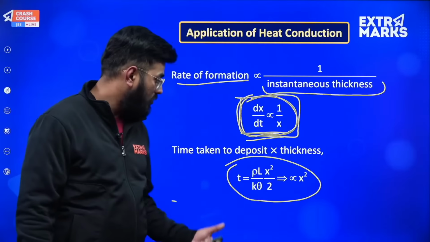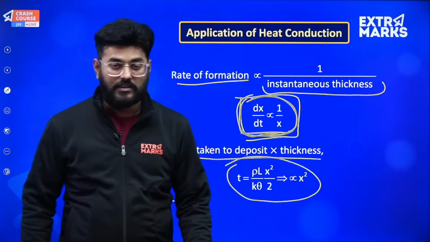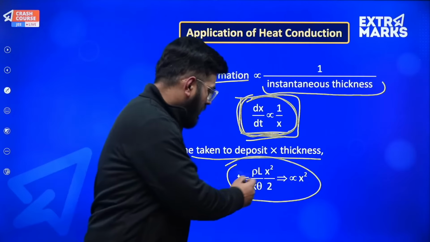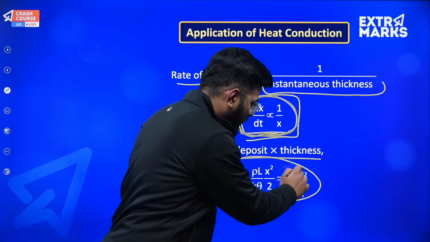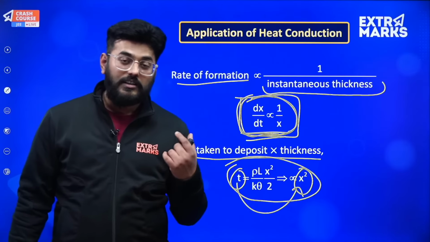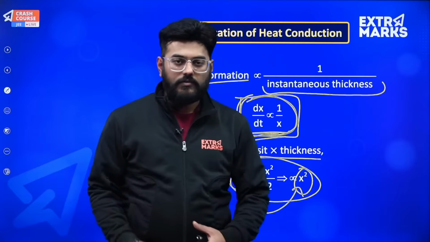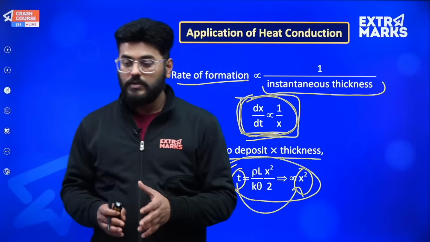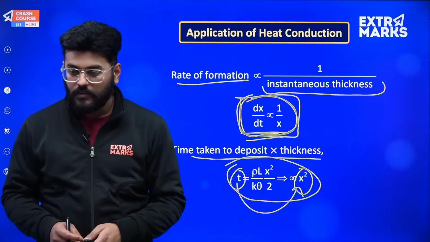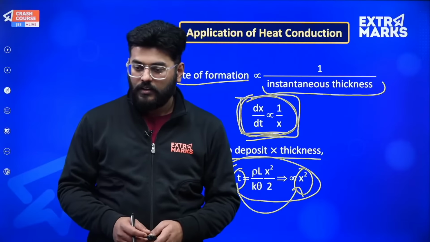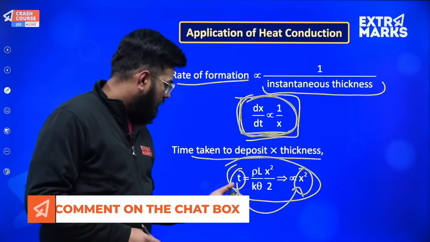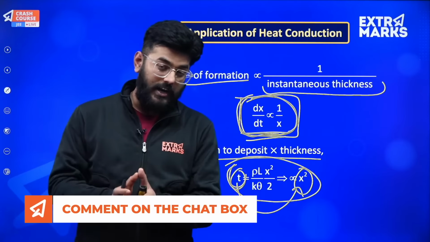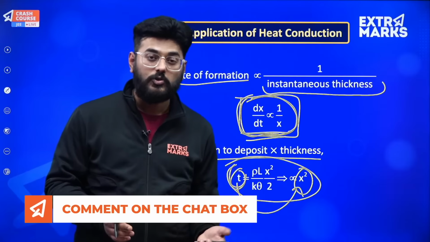Okay, and if somebody is asking you about the time taken to deposit x thickness, so suppose x thickness of ice has been created, so there also just remember this expression. More often it will be asked about the relation, how it is depending upon the width. So time taken will be directly proportional to x square, that is the width of the ice which already has been created. Okay. So the time to create x thickness of ice is actually directly proportional to its square.